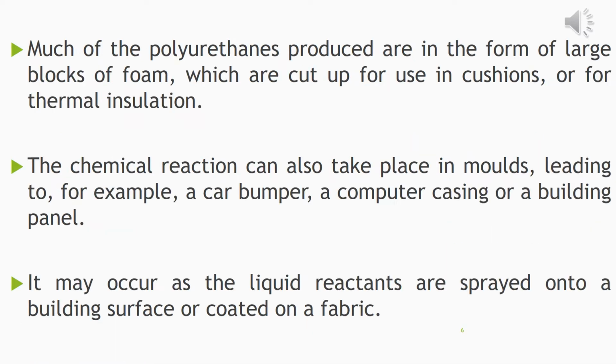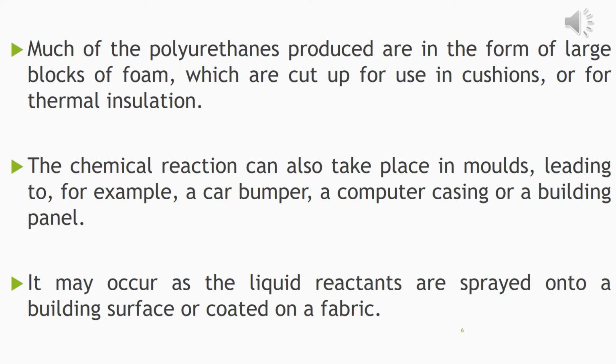Much of the polyurethane produced is in the form of large blocks of foam, which are then cut up for use in cushions and for thermal insulation. Afterwards, they are cut for use in cushions or for thermal insulation.